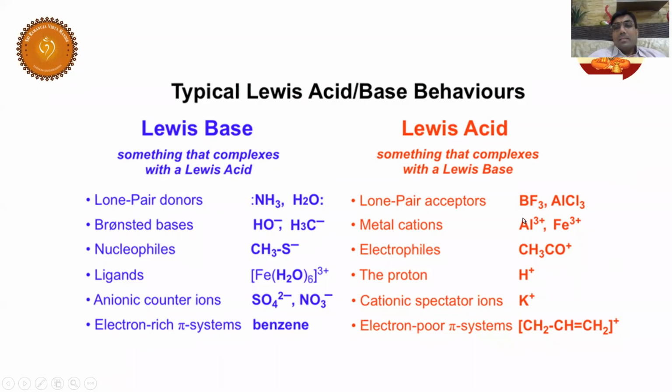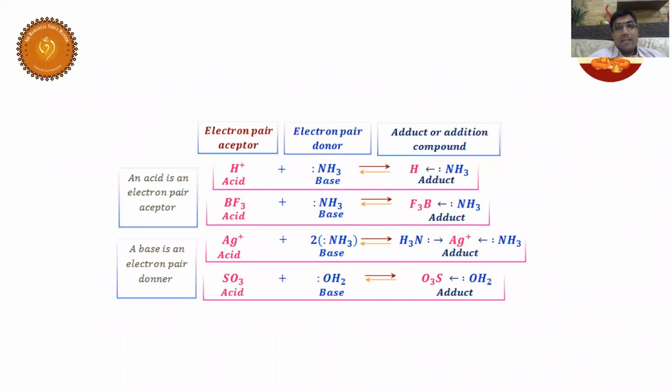Now, here BF3, AlCl3 are electron deficient. See, positive charge is there. Positive charge means electron deficiency, so naturally they are electron pair acceptors. Can you see? These are electron pair acceptors, and these are electron pair donors. So this is how we can make a guess which is a Lewis acid and Lewis base, right?